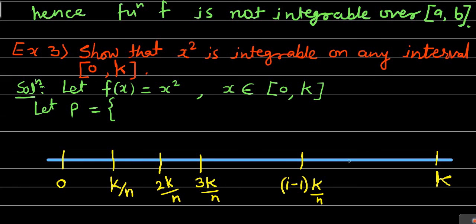And the right end point of that ith subinterval will be i into k by n.